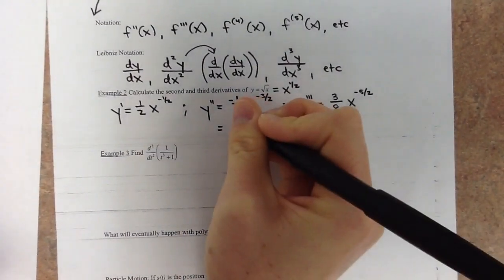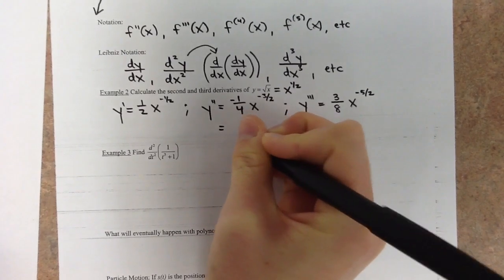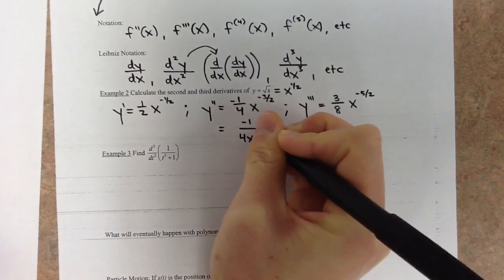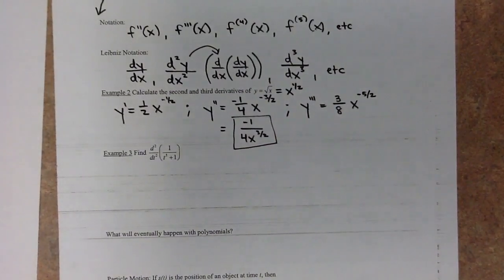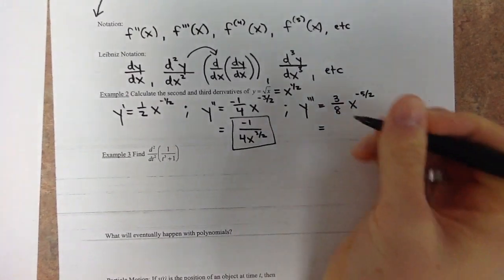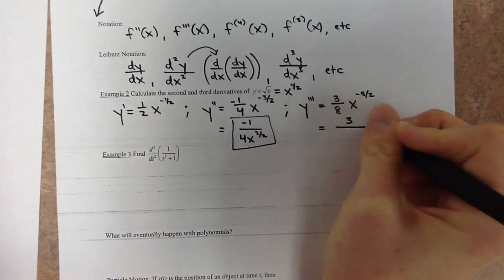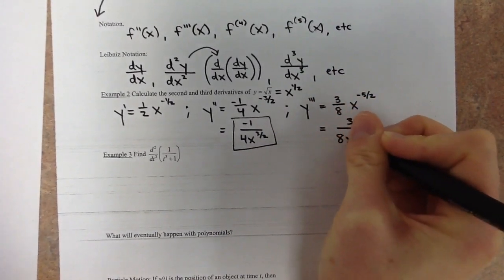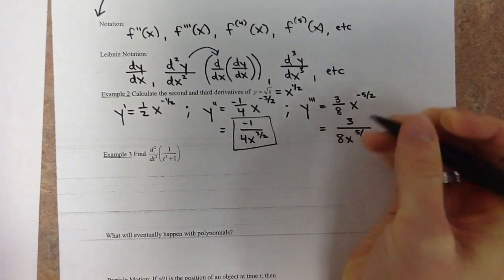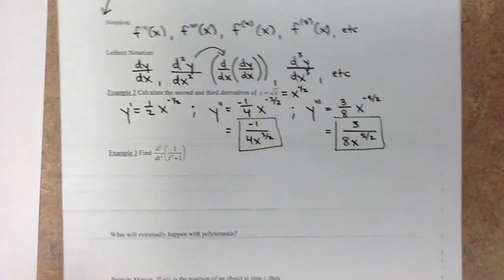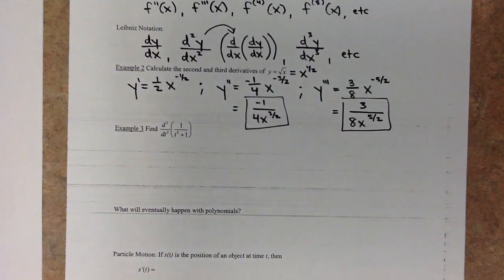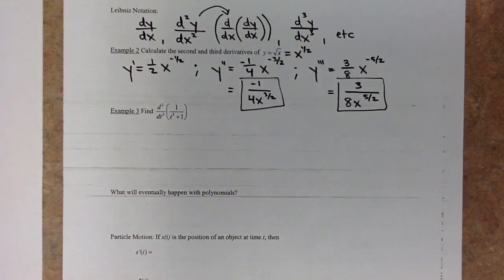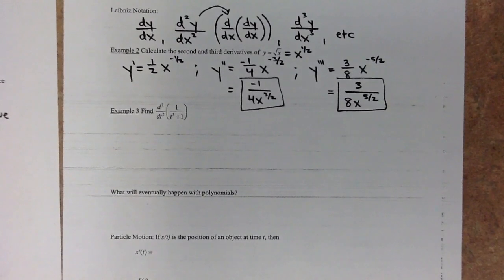So this will end up being negative 1 over 4x to the 3/2. So I end up with a positive 3/2 down in the denominator. If you wanted to write the square root of x cubed, that would be fine, but leaving things in powers like that is totally fine too. 3 over 8x to the 5/2 is how we would officially write that third derivative. There are lots of rules that we kind of ignore in calculus, but negative exponents is something that I like to continue on with.